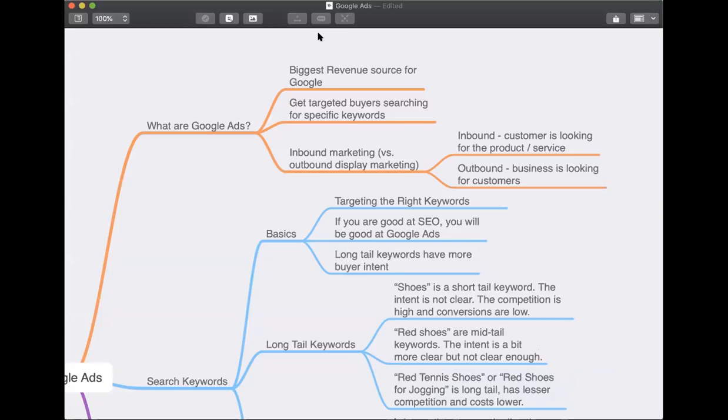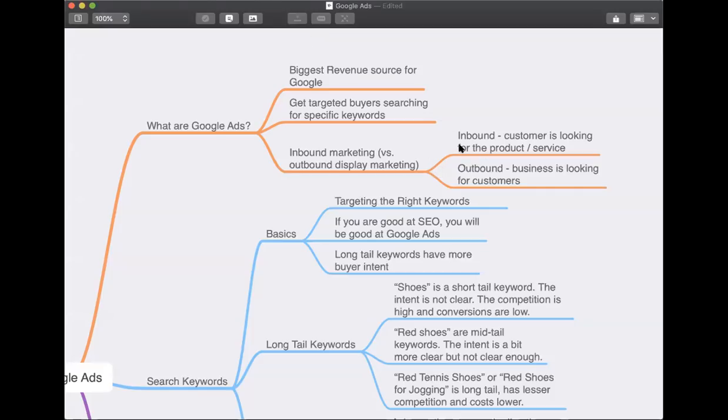Yes, the targeting in Facebook ads is much better than what you see in TV, because you can target based on age group and things like that. However, you are not specifically looking for a product or service in Facebook ads. You are just scrolling through Facebook, and suddenly, in between, you see sponsored ads, and that is something that you just scroll through.